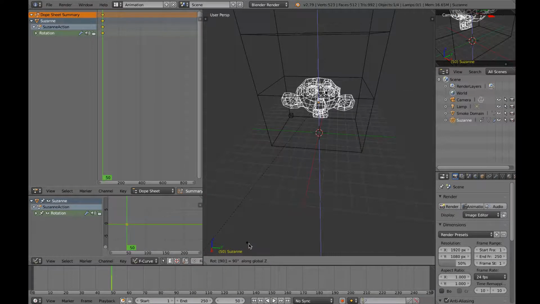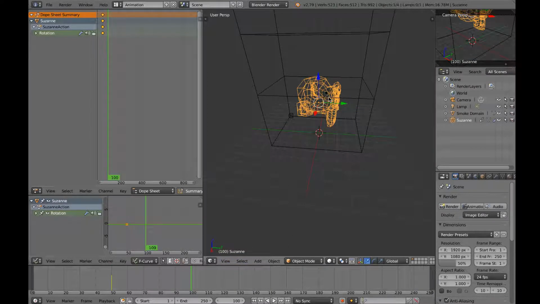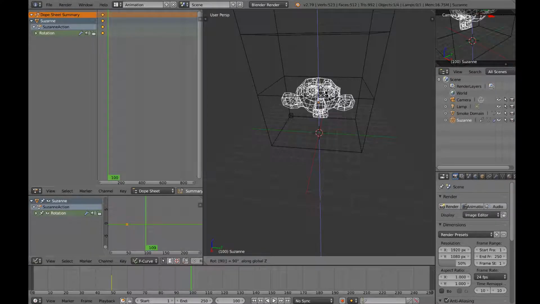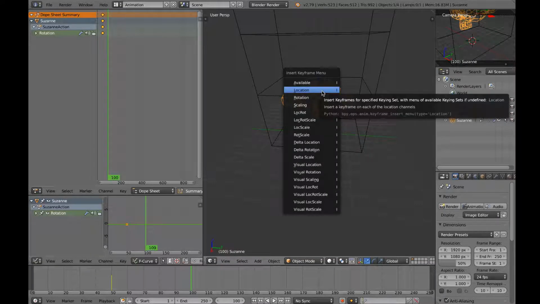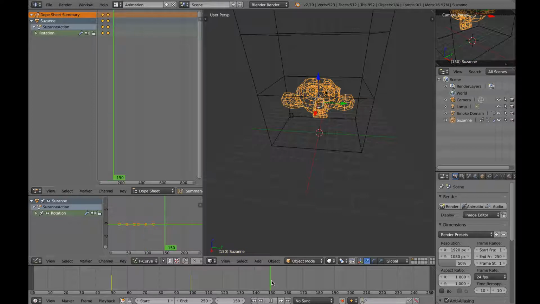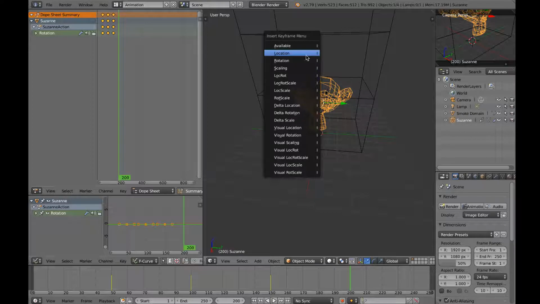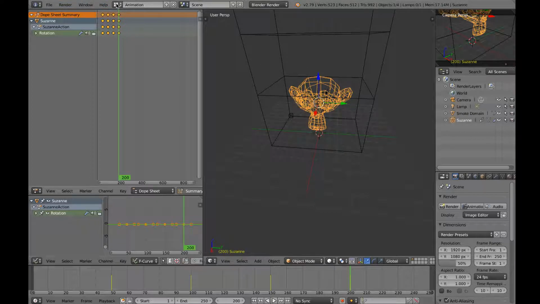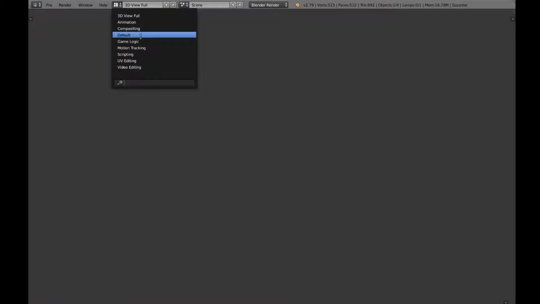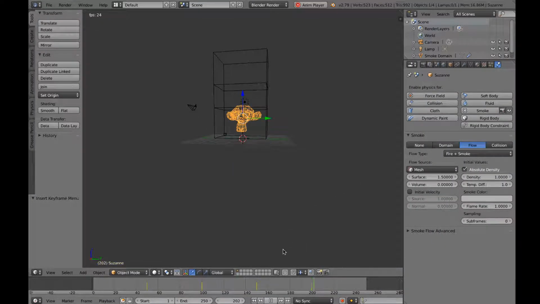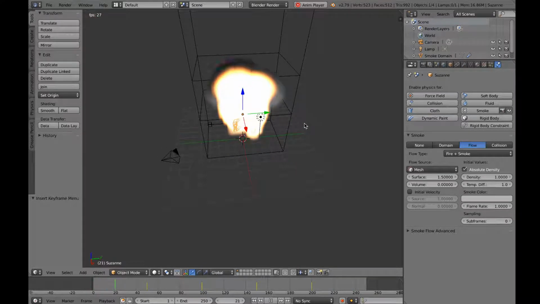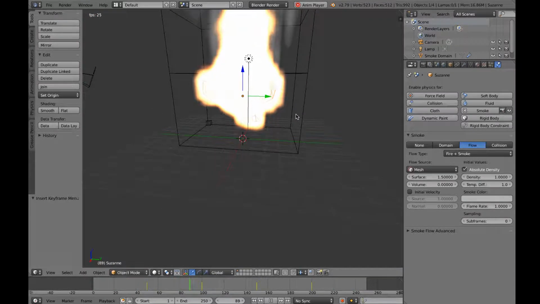No, before doing that, I always forget this. Then on 150 maybe I can rotate it even more, and rotation, and then 200 I could rotate it back to normal, and rotation. So now if we go to the 3D view, oh sorry, the default panel, you can see it's rotated. Wait a second. You can see the monkey head rotating.